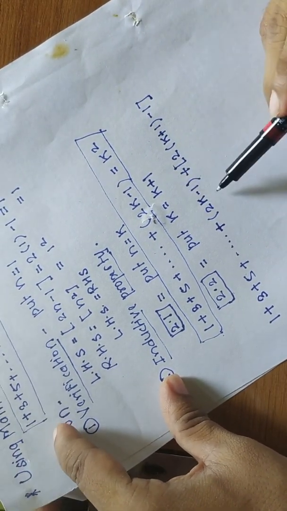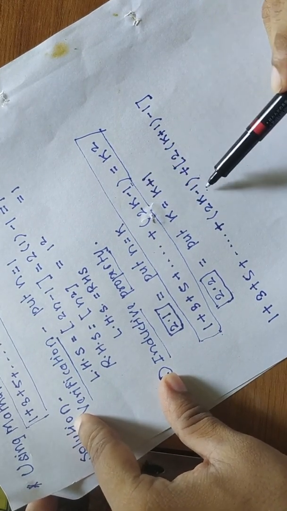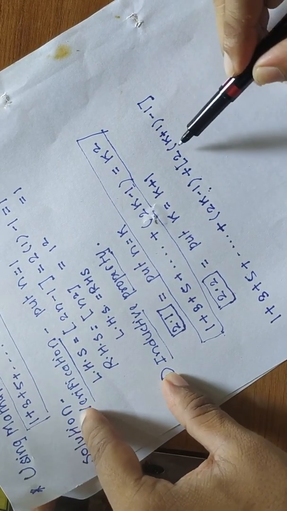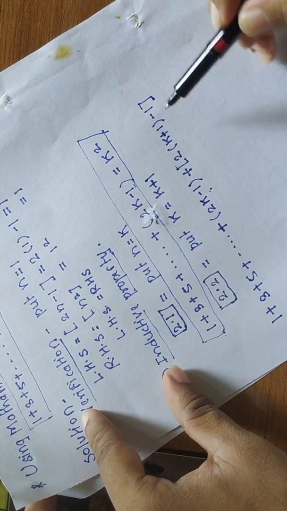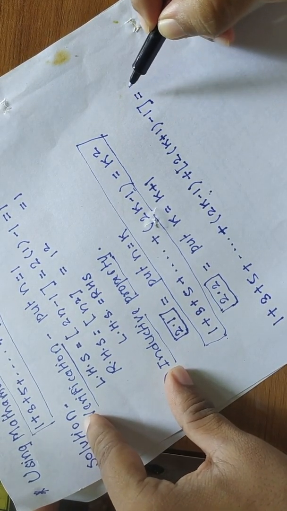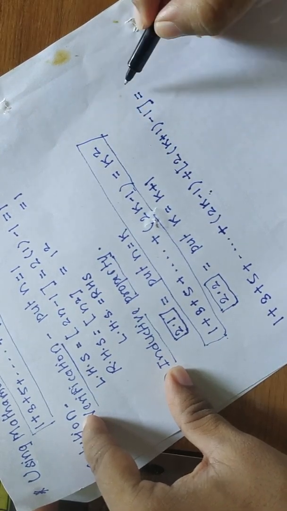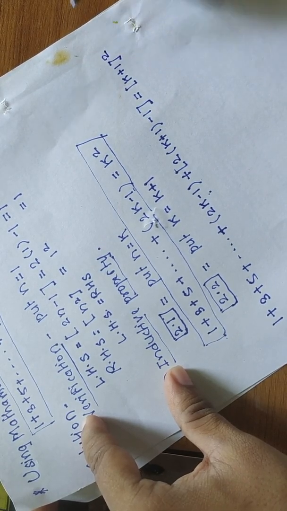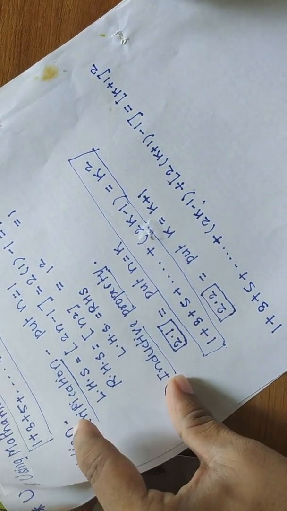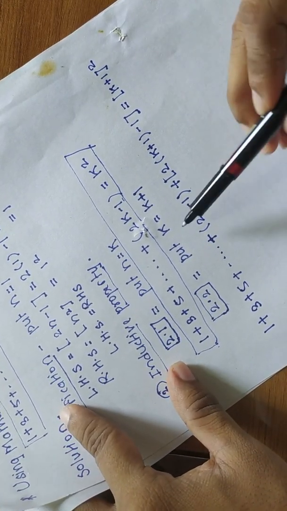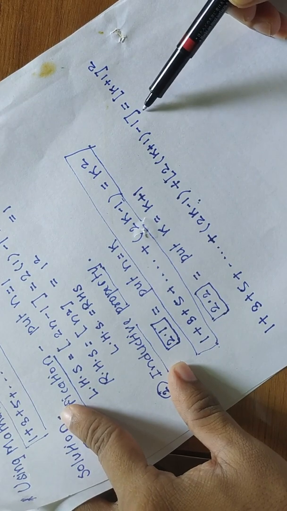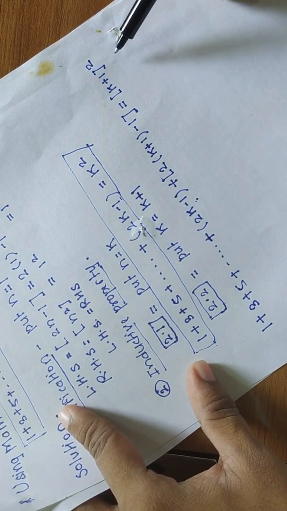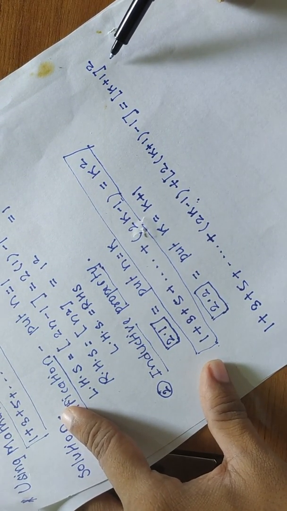So how did we replace k by k plus 1 on the left side? This term we have kept as it is, and then we have added one more term, and in that term this k is replaced by k plus 1. While on the right side, directly you have to replace this k by k plus 1. So the right side will become k plus 1 bracket square. I hope you are getting this point. On the left side we have added one extra term, while on the right side we directly replaced k by k plus 1. Why are we doing it like this? Because this is mentioned as it is in the proof.